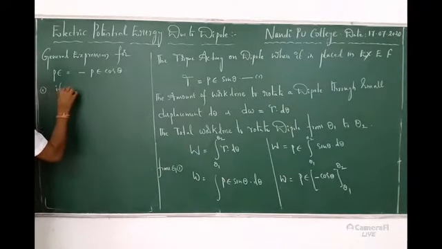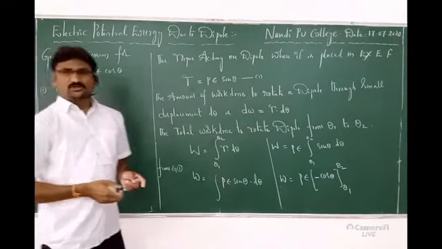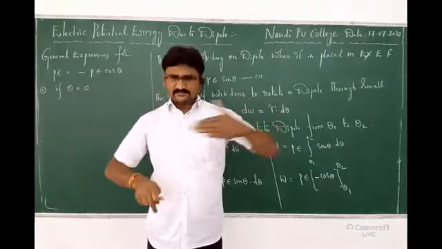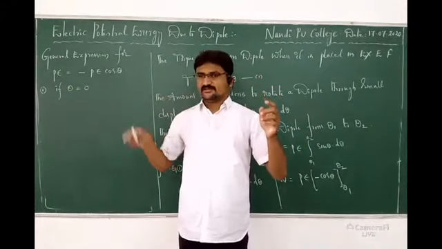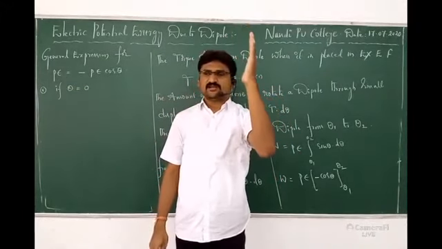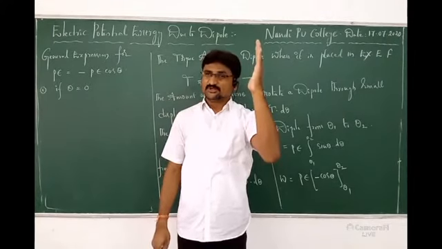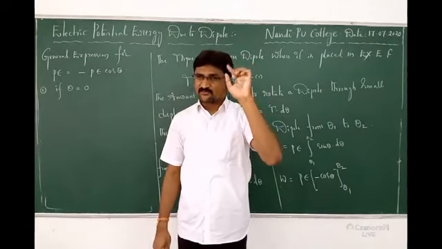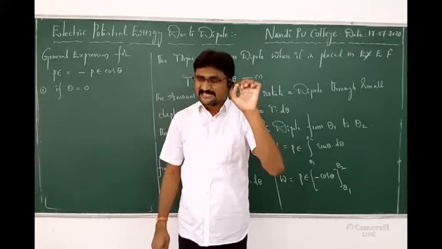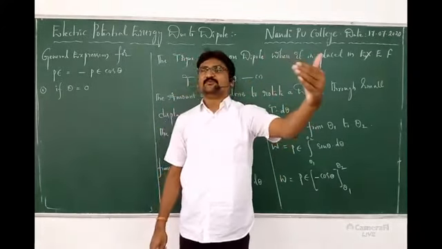If theta is equal to 0, what does that mean? The dipole is in the direction of the electric field. Originally the dipole was at normal, but now I am telling the angle is 0. Did you understand the meaning? Before, I said theta indicates the angle between the electric field intensity and the dipole moment.